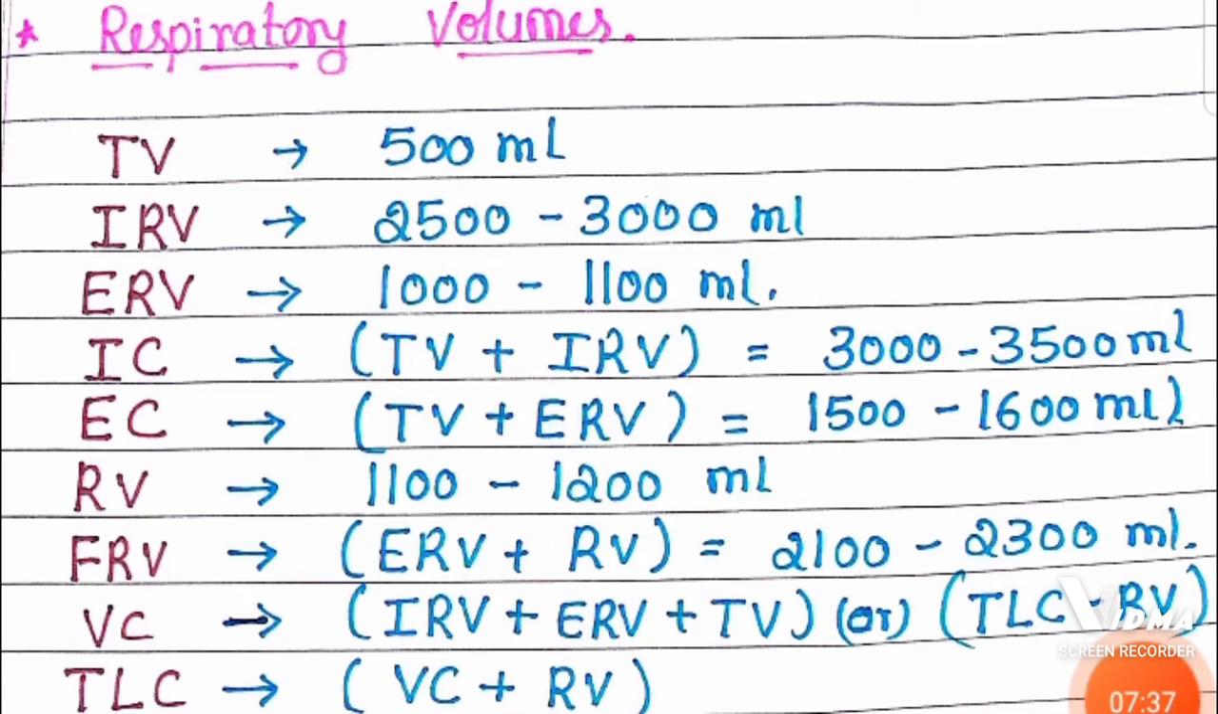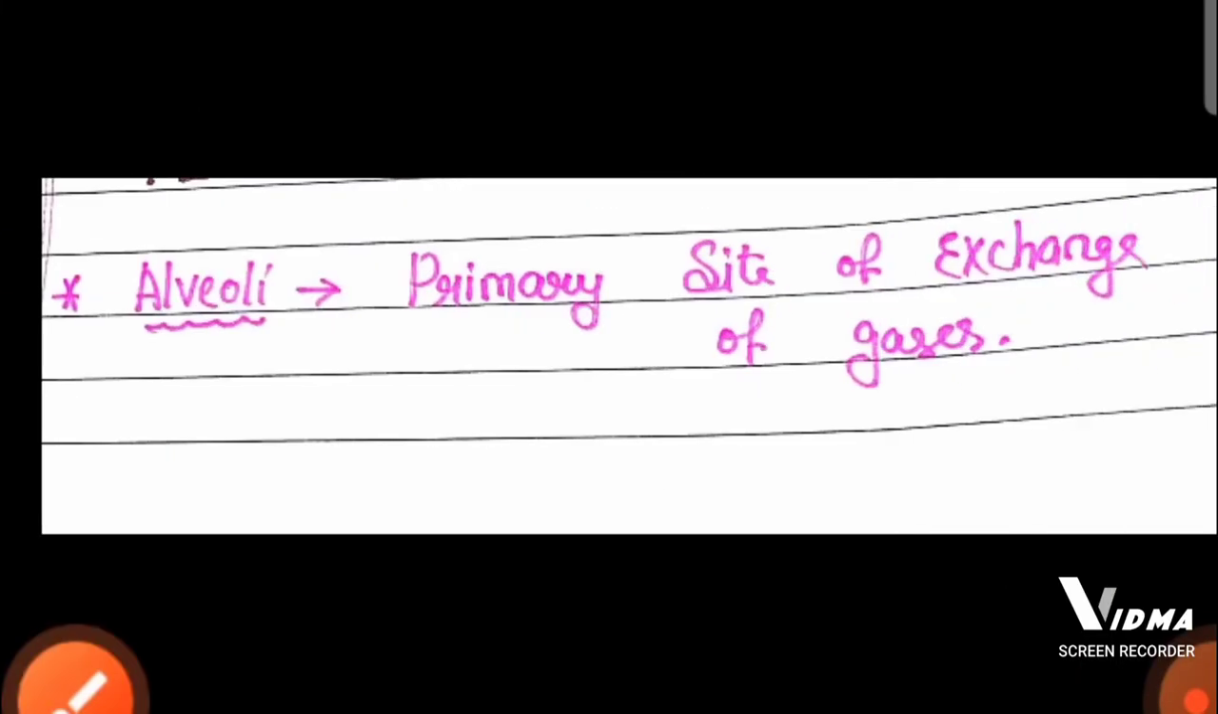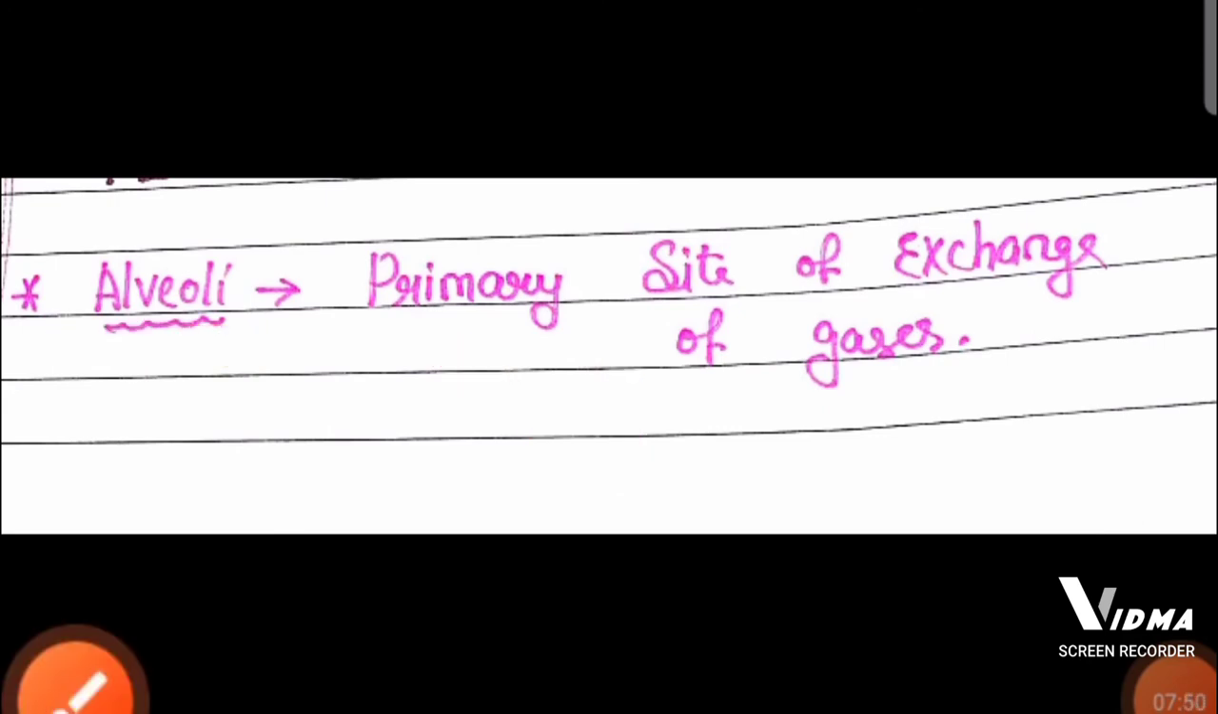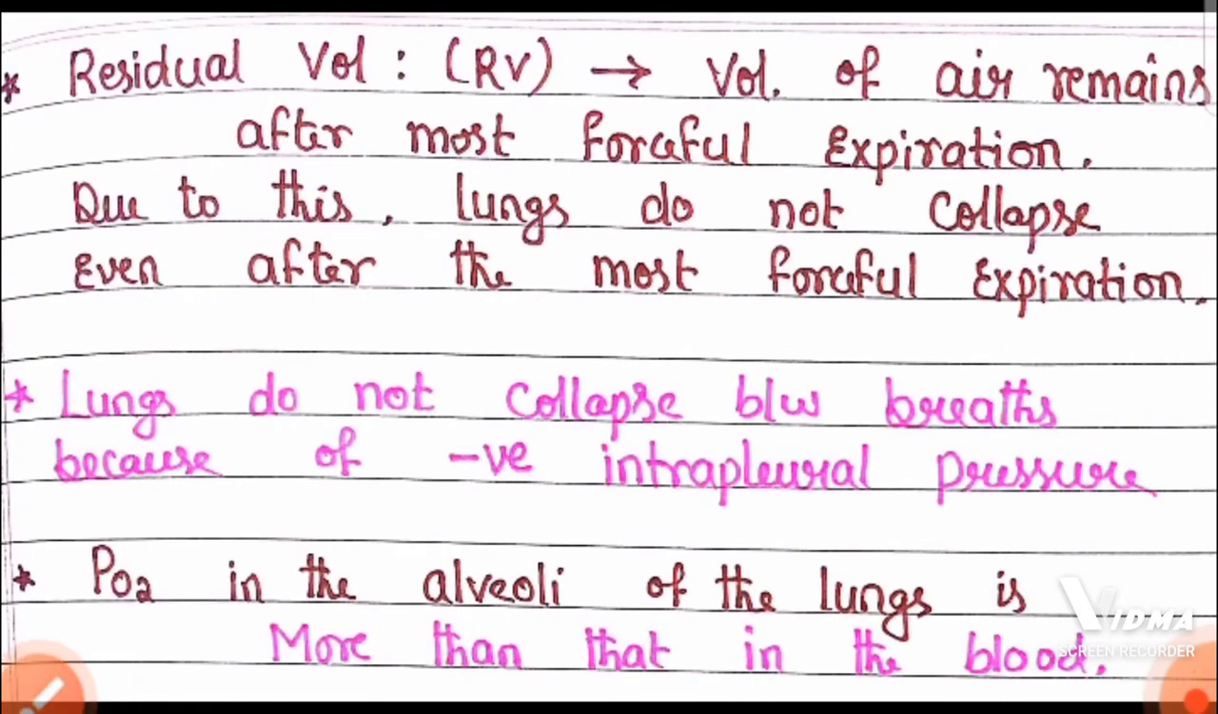And total lung capacity is vital capacity plus RV, residual volume. Now remember, alveoli is the primary site of exchange of gases. In the lungs, alveoli is the primary site for the exchange of gases.